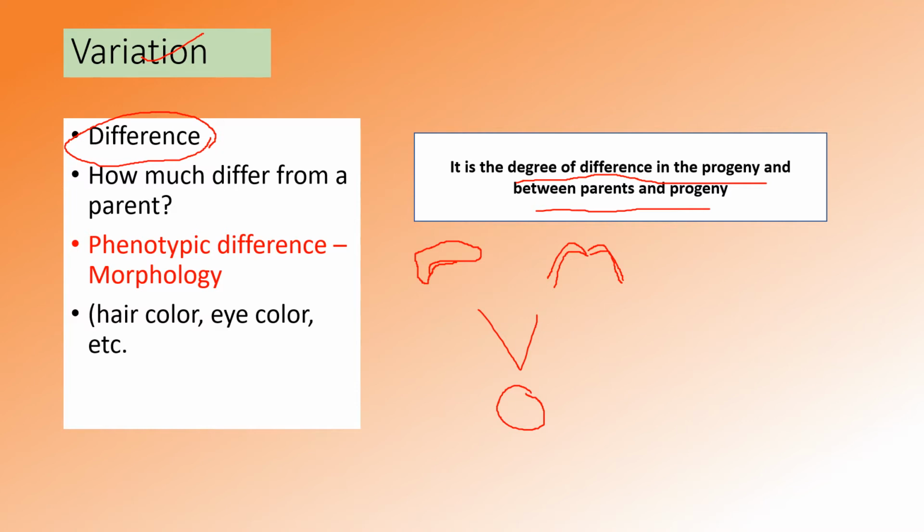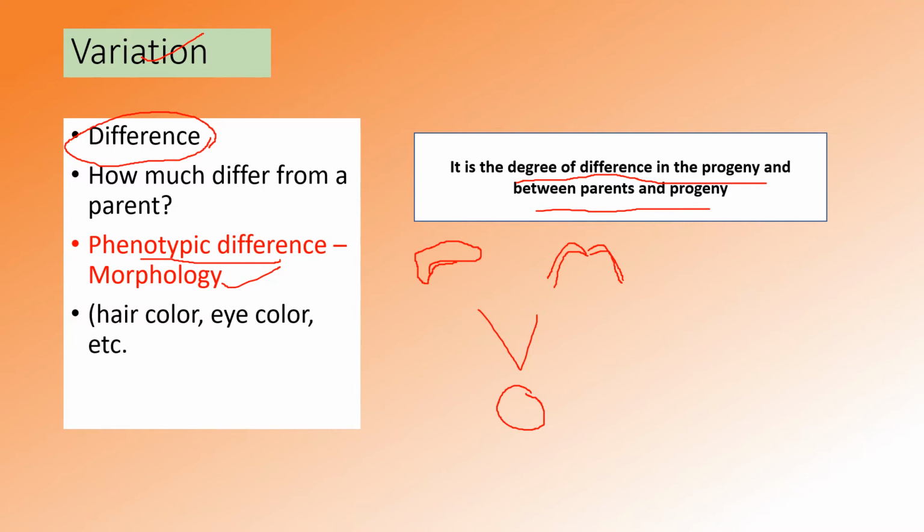It can be seen as phenotypic difference, or in morphological characters, like differences in hair color, eye color, skin texture, coloration, skin pigment, everything can be different.